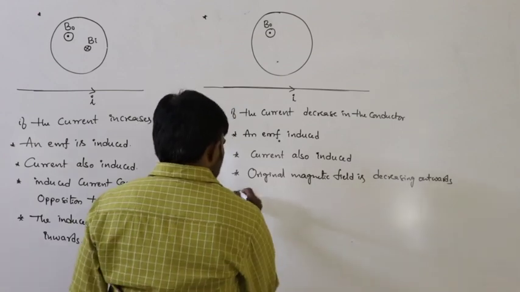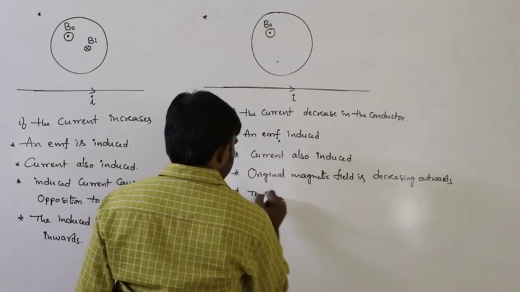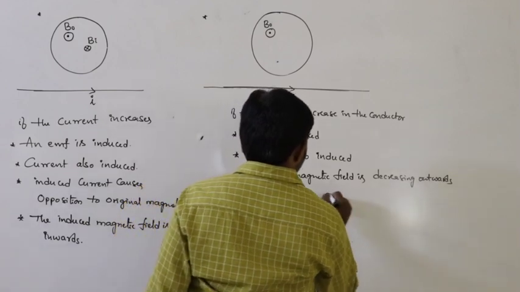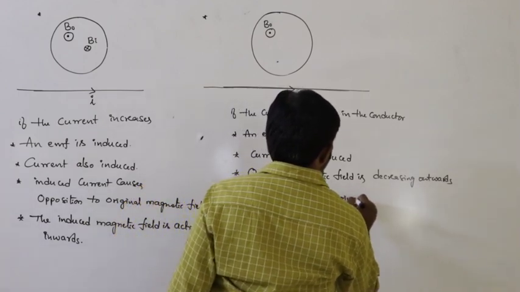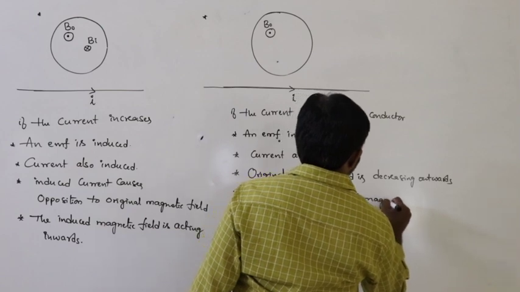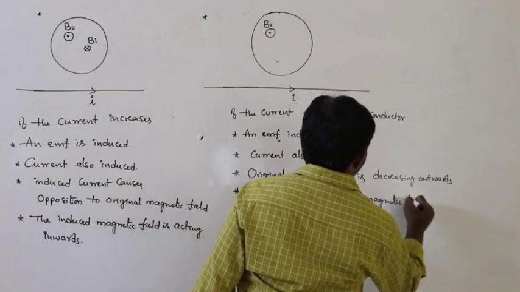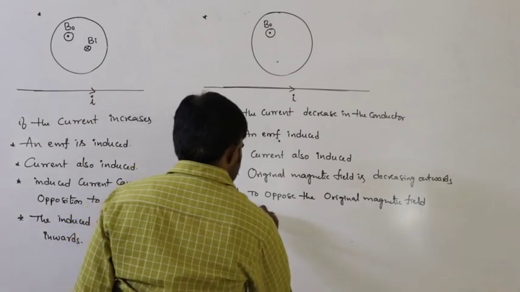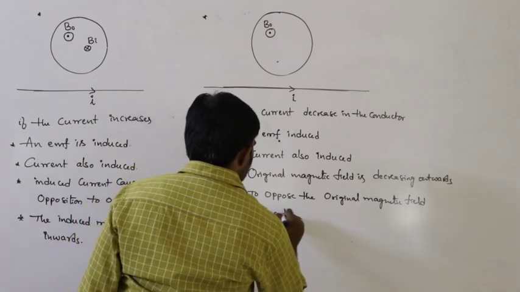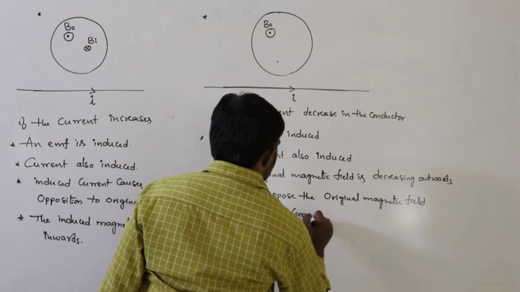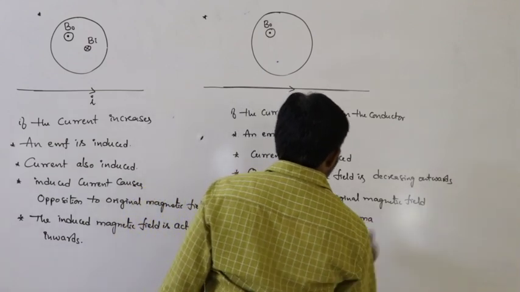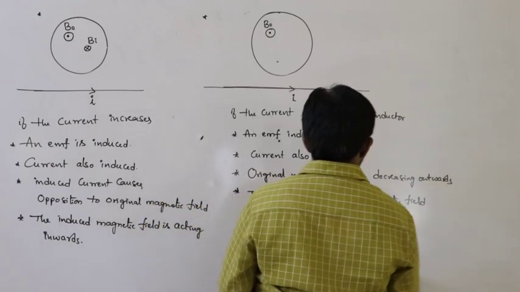To oppose the original magnetic field, the induced current produces a magnetic field.